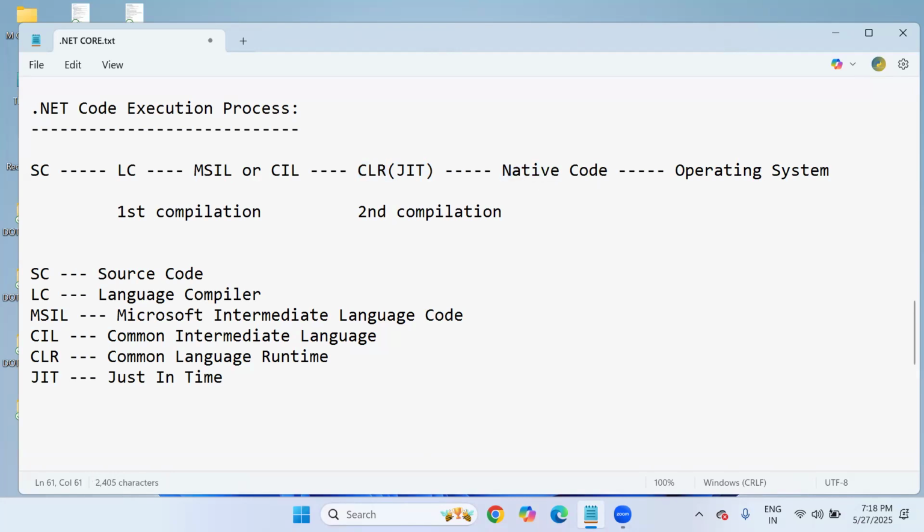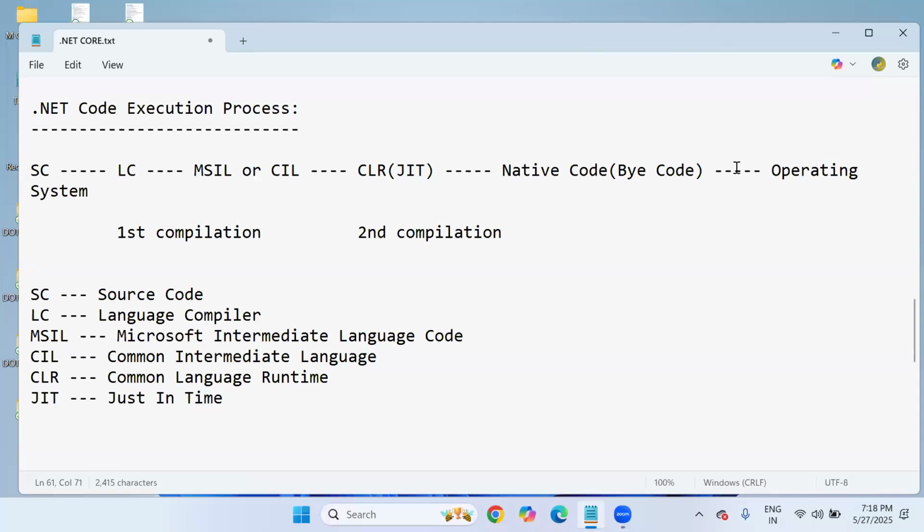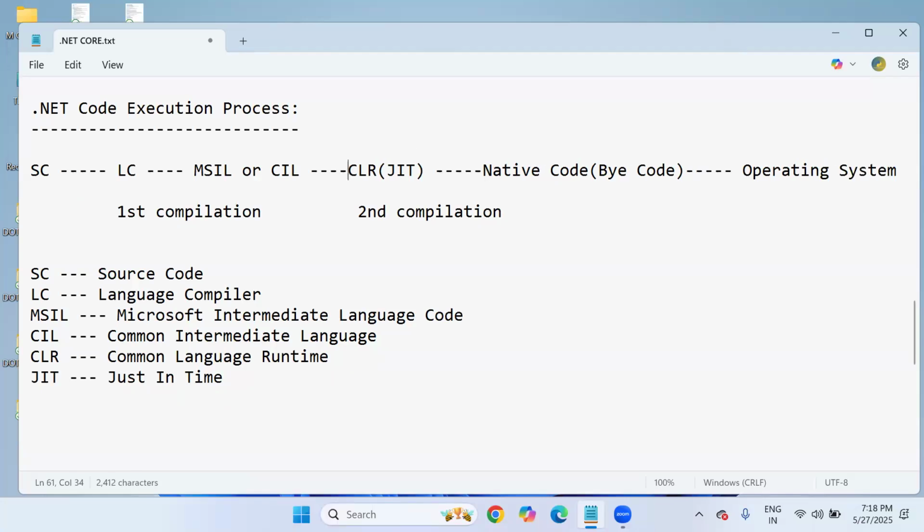This is also called byte code, system-understandable code. This code is transferred to the operating system, which considers it in binary format, like zeros and ones, processes it and produces the output.